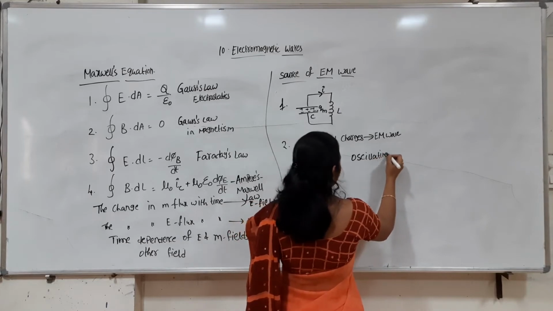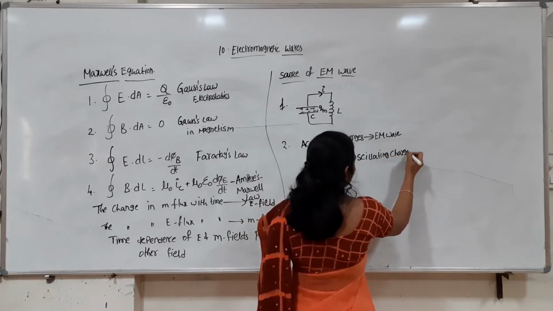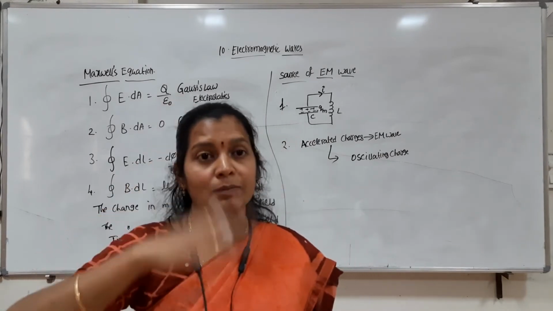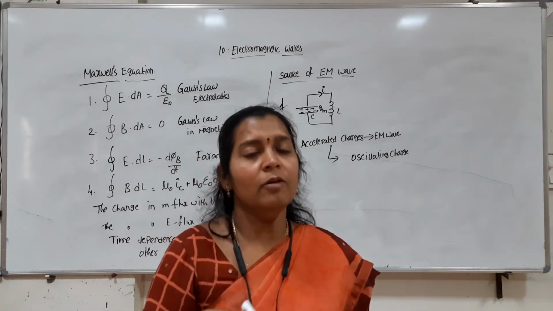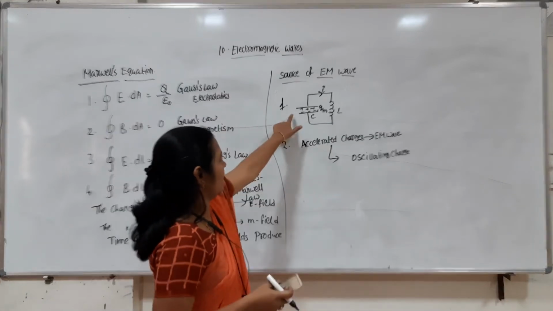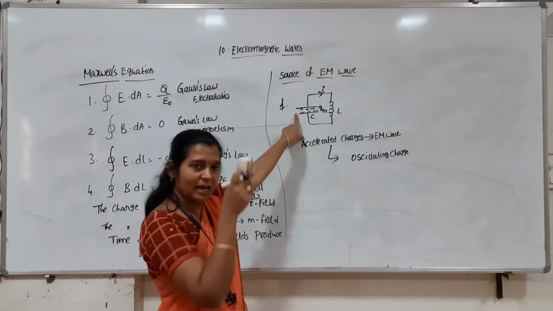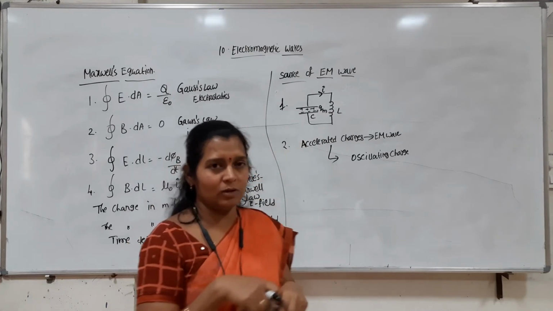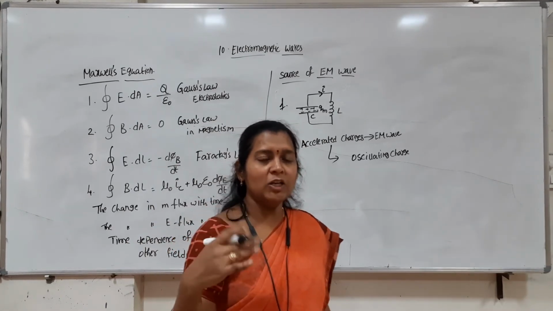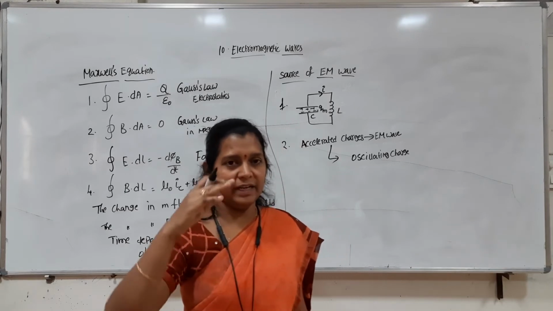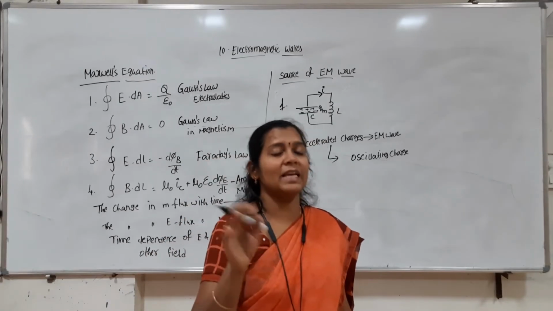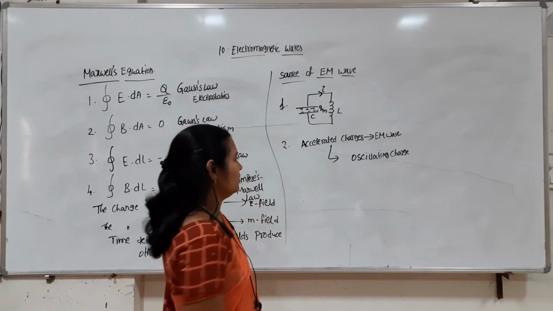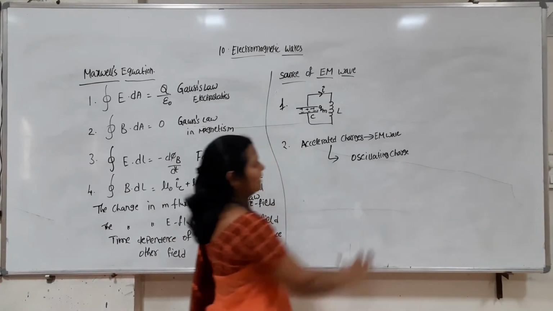An oscillating charge means that the magnitude of the charge is oscillating from zero to maximum. In the same way, when the capacitor is charged, the charge is maximum. When it is discharged, the charge will become zero. So on the plates of the capacitor, the magnitude of the charge is varying sinusoidally with time. This is the best example for an oscillating charge.